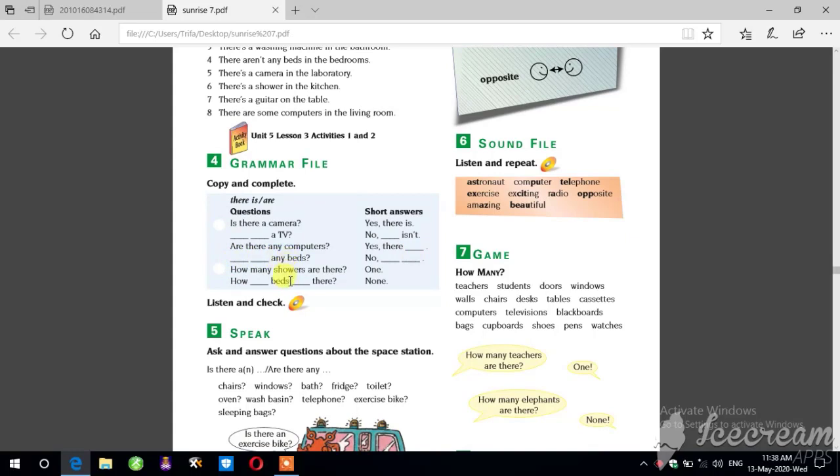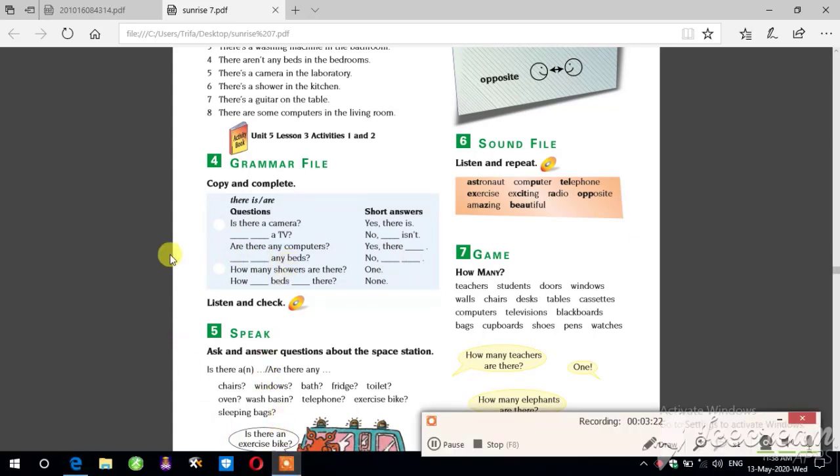Any beds. Because we have any in the sentence, we put are for plural things, and any for plural things. Are there any beds?